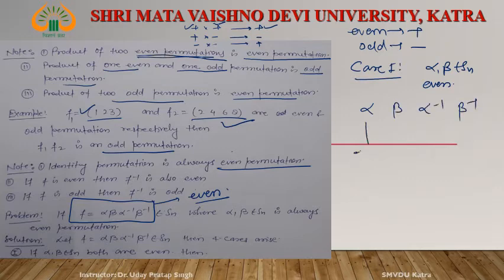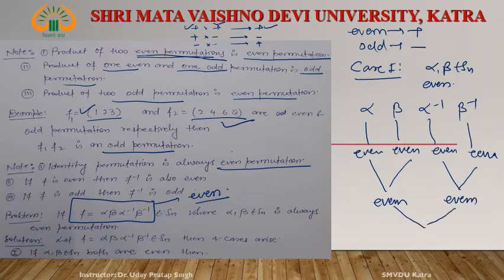If alpha is even and beta is even, then alpha inverse is even by this property: if F is even, then F inverse is even. Beta is even, then beta inverse is also even. The product of even and even is even. This product is even, and the final product is even. This is case 1.